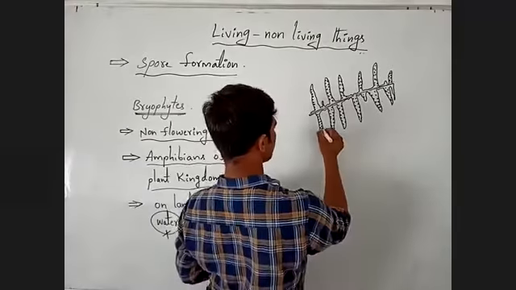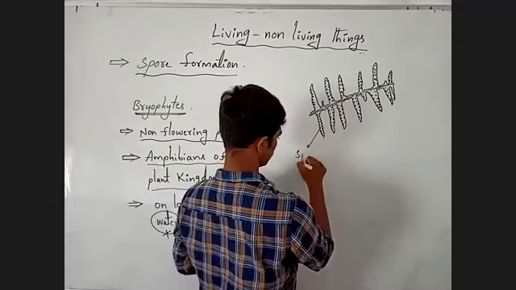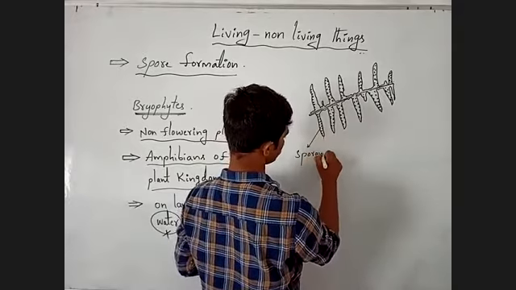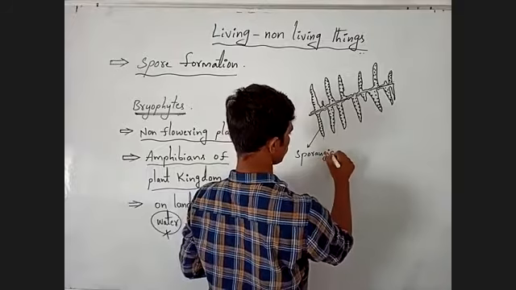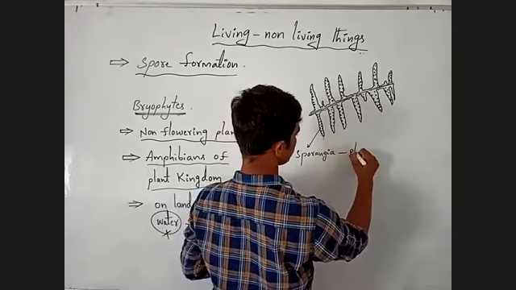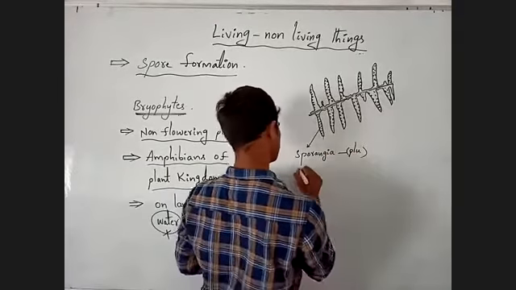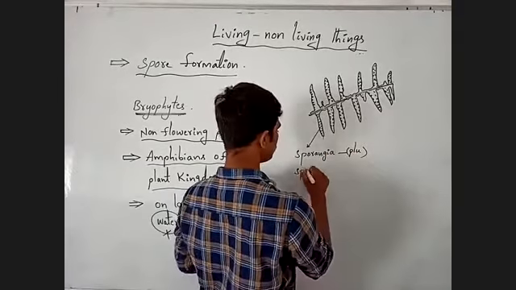These dot-like structures are called sporangia. Sporangia is the plural word; sporangium is the singular word.